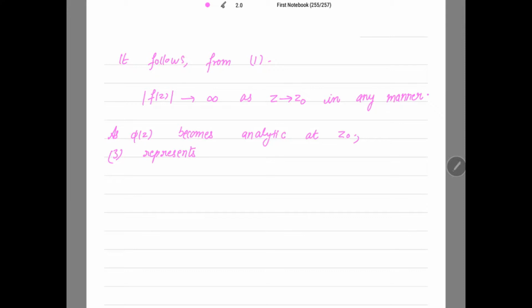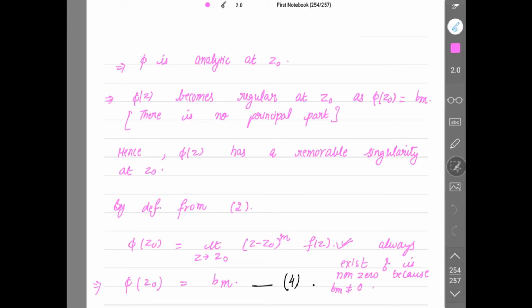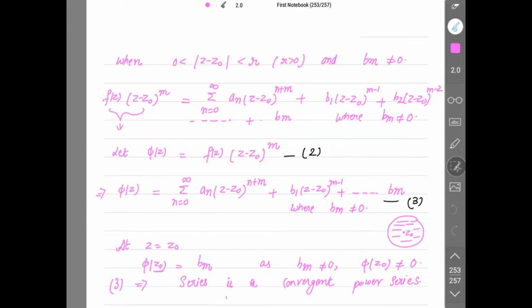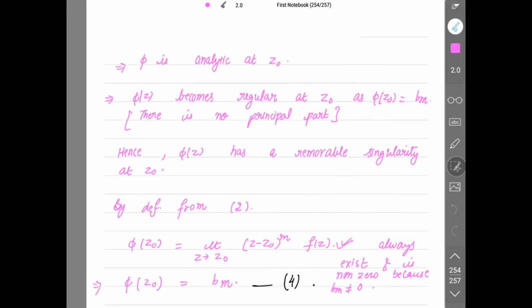So can I write that 3 represents actually a Taylor series? Because phi of z is analytic, I can say that this series is a Taylor series for phi of z. This is actually a Taylor series.